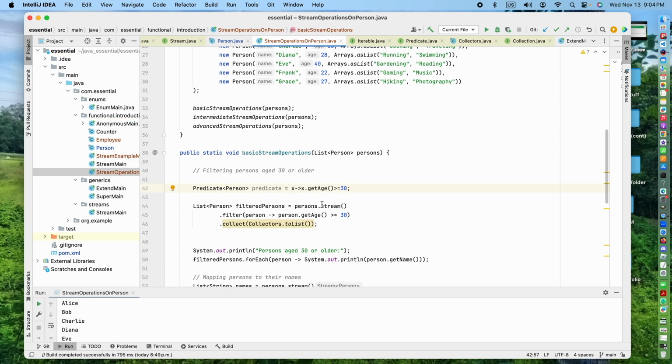So this predicate, actually this one, this is the lambda expression. So we can turn it to give it to here, that also works. Okay, then same thing, and then at the end you collect.